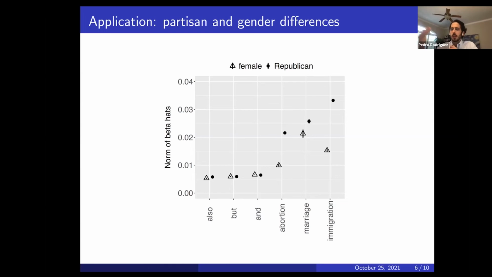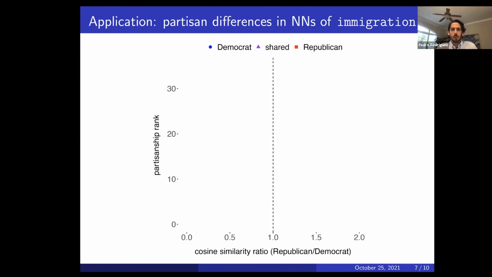Again, as we expect, a much larger effect in terms of the differences in how representatives, in this case, use these terms as a function of party membership and gender. Notice that the party membership, again, consistent with our priors, has a much larger effect than gender effects, right? The differences because of party membership are much larger. Again, arguably consistent with priors.